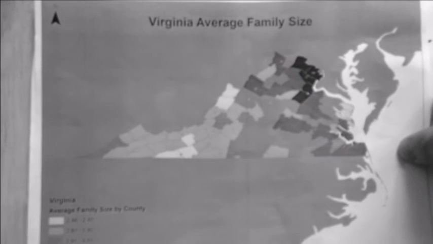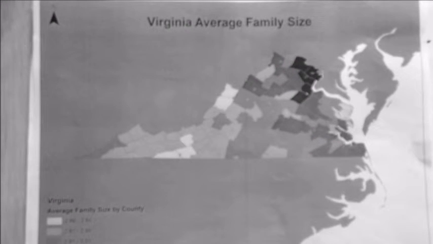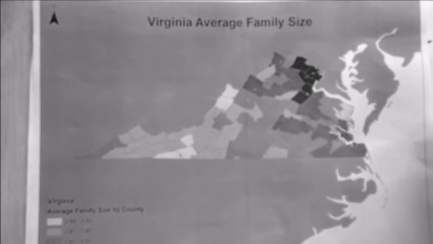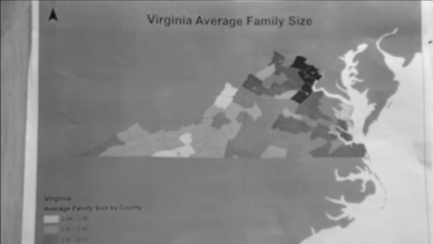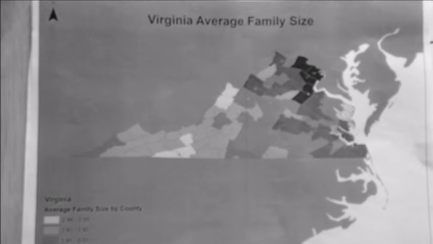This is an example of an average family size map for Virginia, and we see up here in northern Virginia, there's a clustering of larger average family size, and this is something that we can expect based on our knowledge of a higher population in that area.